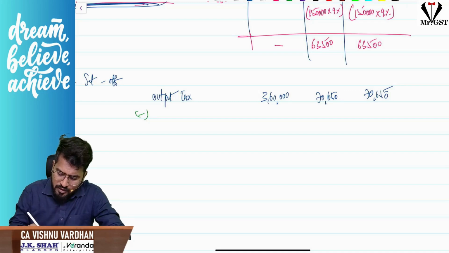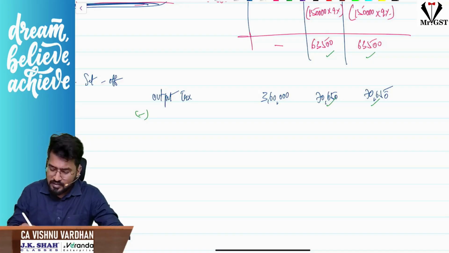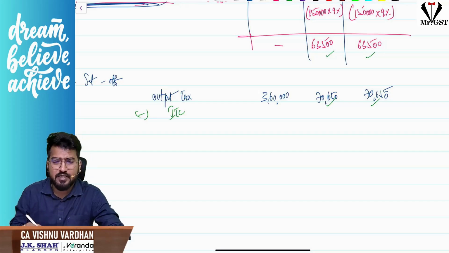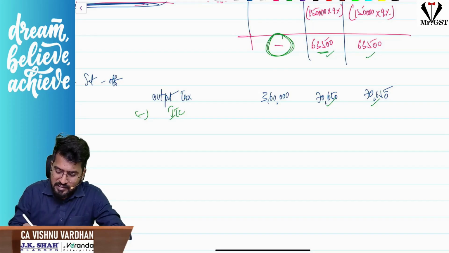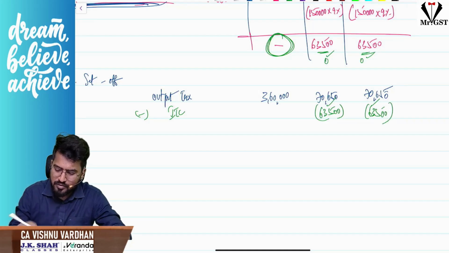Sir, here there is no ITC. First of all, what we will do, sir, CGST, SGST balances only, no ITC is there. And straight away you can set off here, correct? IGST ITC balance is already 0. You cannot do anything. So first CGST will be used for CGST and SGST for SGST. These two things will become 0. So nothing to worry, sir.